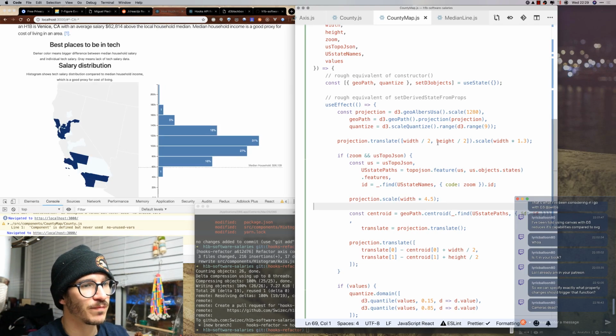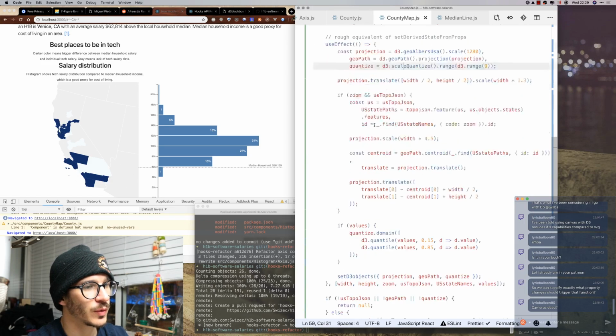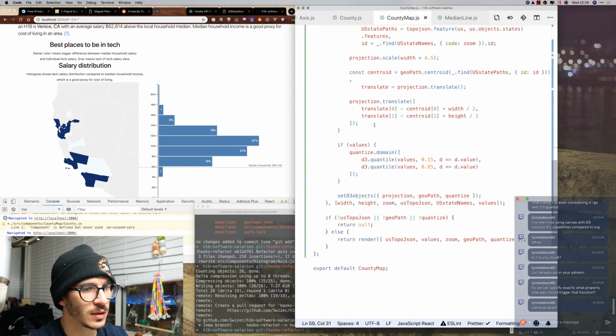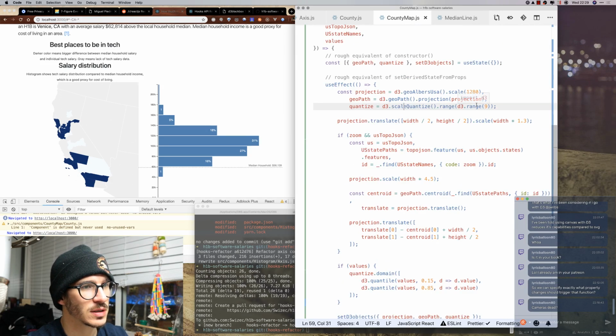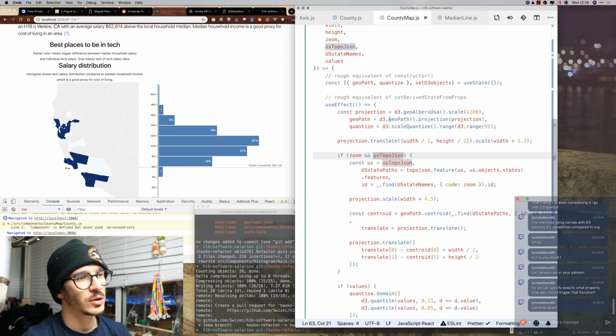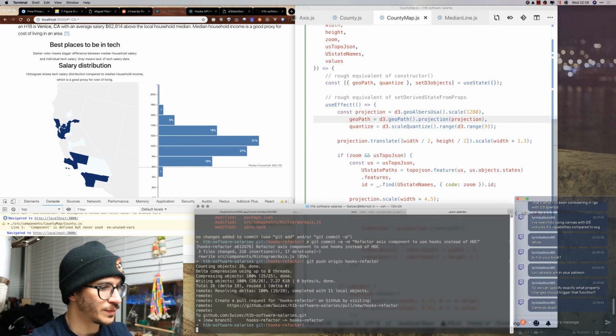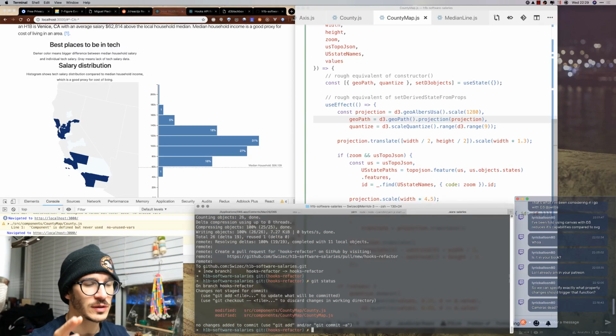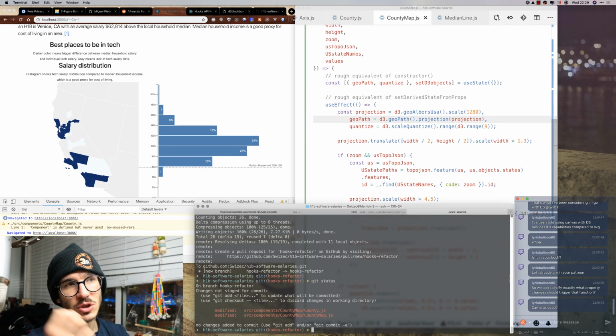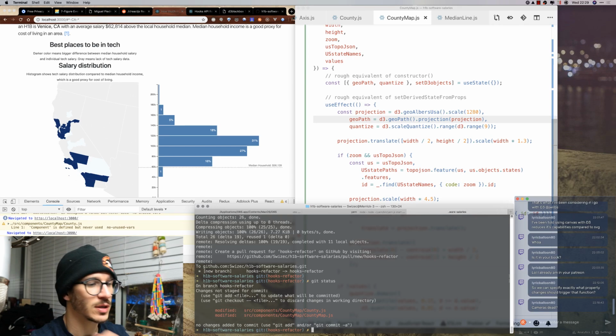Now let's see what else we can change. We only need to calculate the quantize scale once, don't we? Because it's a range, it changes on the domain. So the next thing we do, we can improve performance by granulating useEffect so that it's not recalculating everything every time, but it's only doing it for the parts that are actually changing.